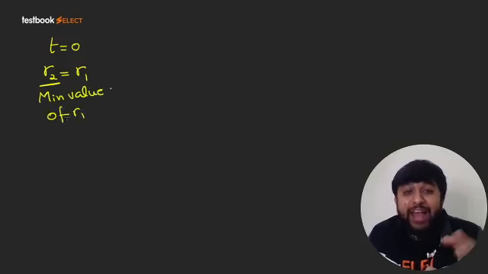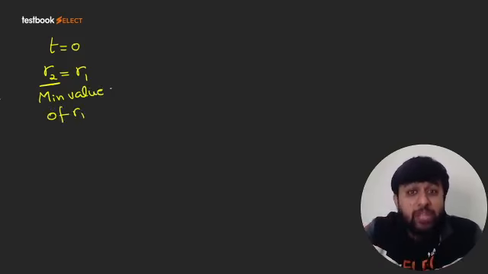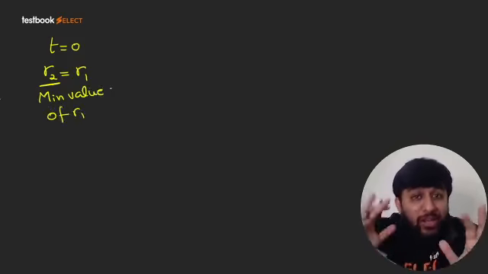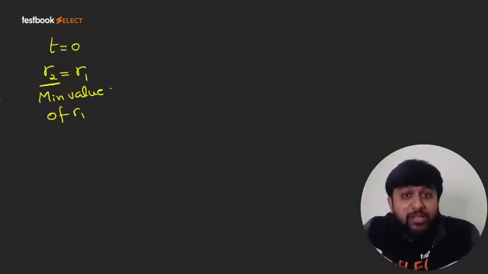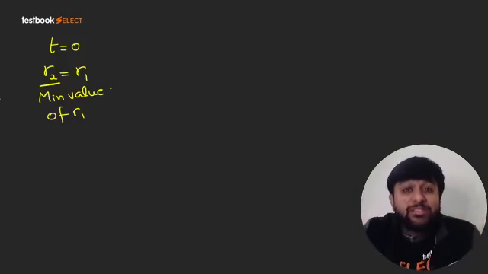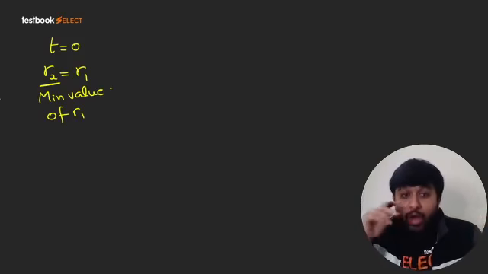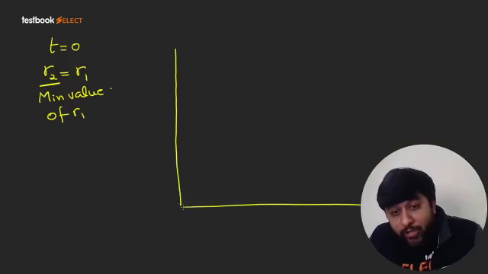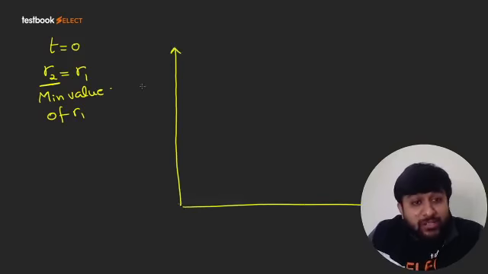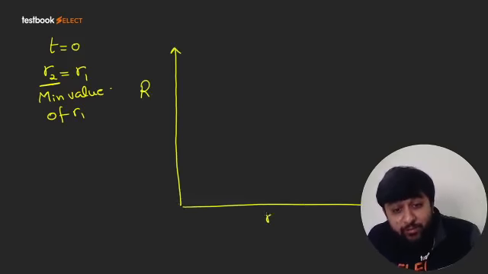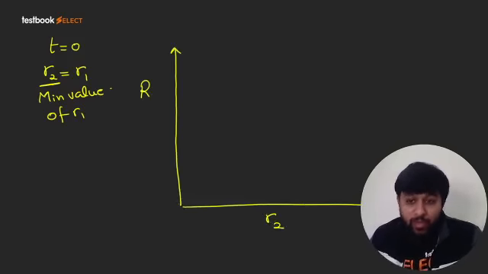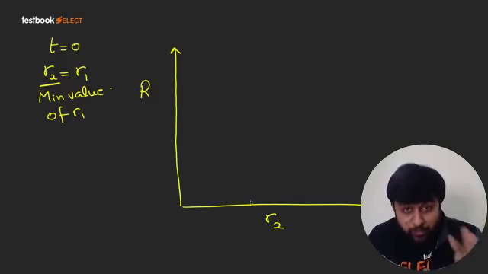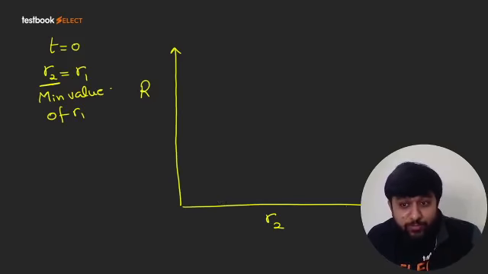So when you add insulation, there will be some thickness and R2 will be greater than R1. But in any case, R2 can never be less than R1. Now, I hope you remember I told you that we draw a graph of the resistances in the system versus the R2 value.